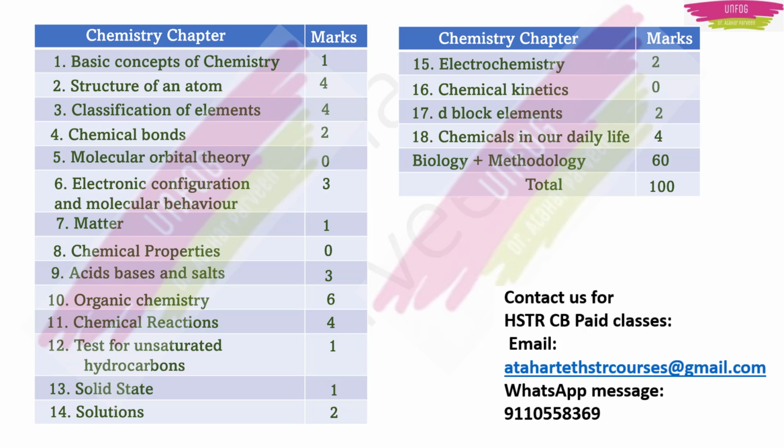Now coming to my strategy, according to me, my suggestion is, first you go for these group of chapters: basic concepts, structure of an atom, classification of elements, and chemical bonds. These 4 chapters we are studying right from our school days. And we are having huge 11 marks from this part.